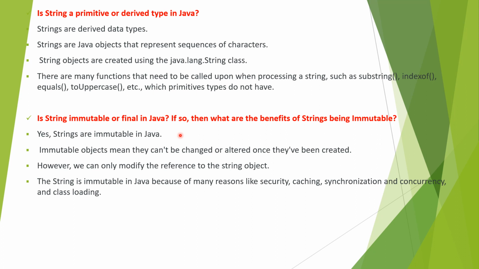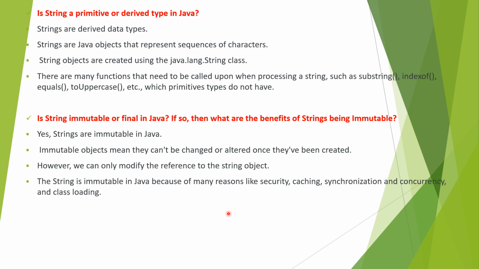Whatever the answer will be, according to that answer, the next one is: if so, then what are the benefits of strings being immutable? So why are we declaring strings immutable, and what are the benefits we are getting by having these strings immutable? Yes, the strings are actually immutable in Java, and immutable objects cannot be changed or modified once they have been created. However, we can only modify the reference to that string object.